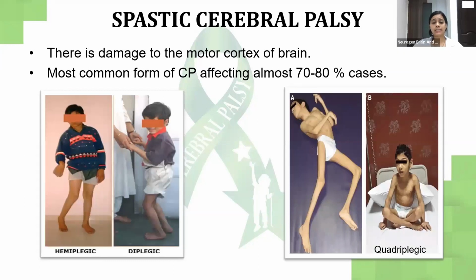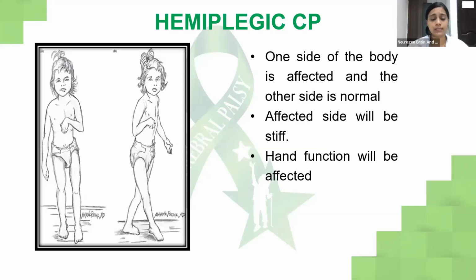Now, what is spastic cerebral palsy? Our topic for today is spastic dystonic CP. So I'll be explaining to you what spasticity and dystonia are in detail. Spastic cerebral palsy is damage to the motor cortex of the brain. It is the most common form of CP, affecting almost 70 to 80% of cases. There are a few types in spastic CP. The first one is hemiplegic CP. If you see in this image, in hemiplegic CP, one side of the body is completely affected and the opposite side of the body is normal.